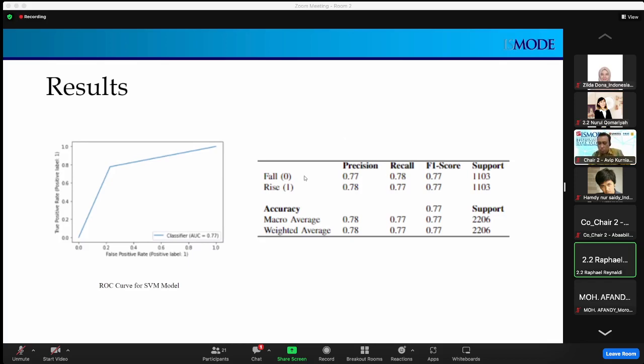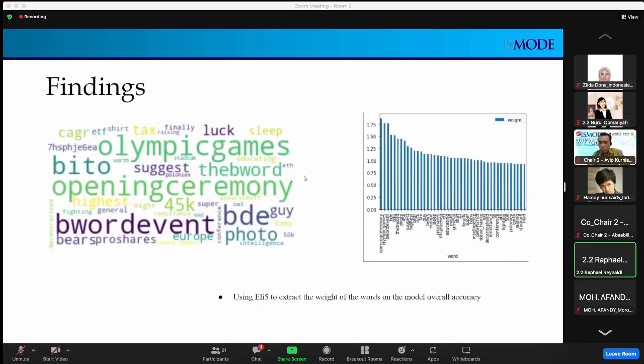Here are our findings. On the left side is a more visual representation of all the words that affect the price of Bitcoin within that certain time period that we set. And on the right is a more general graph.